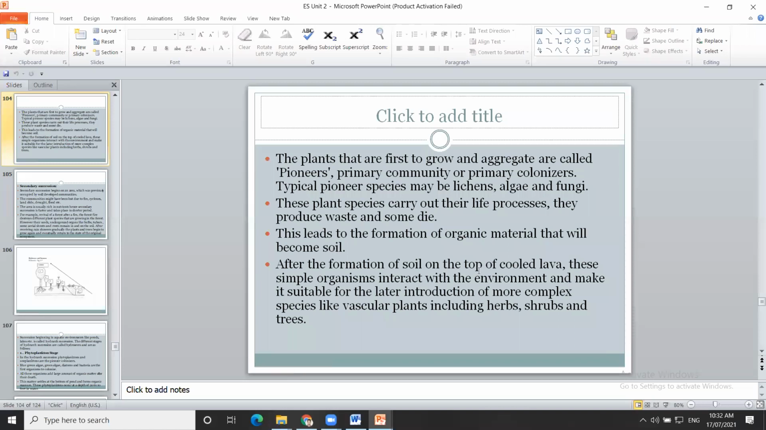समझ लो primary succession म्हणजे काय? Next lecture we'll see the secondary succession. The time is over. Next lecture we'll see secondary succession.